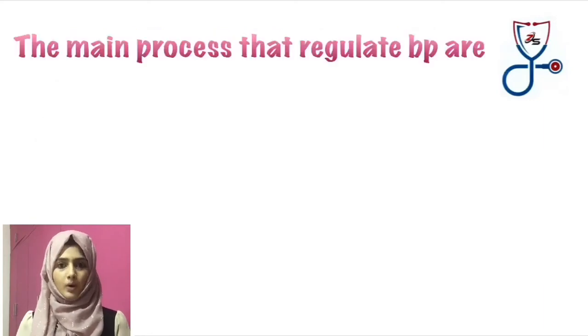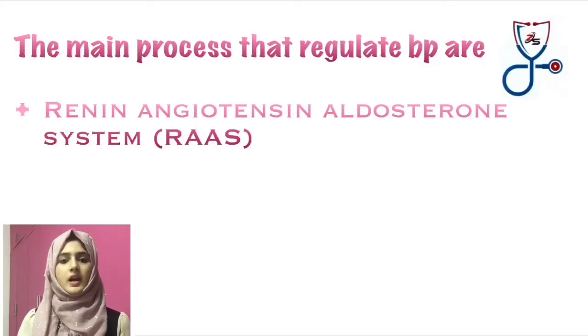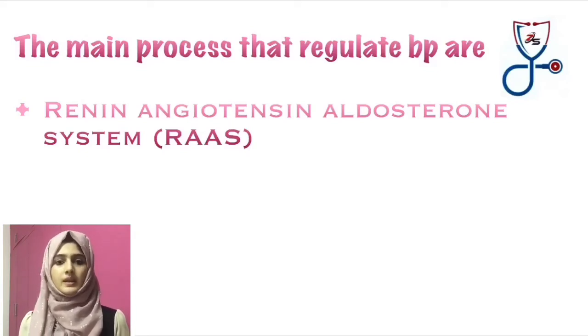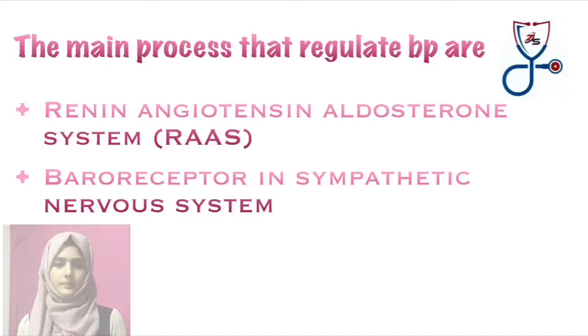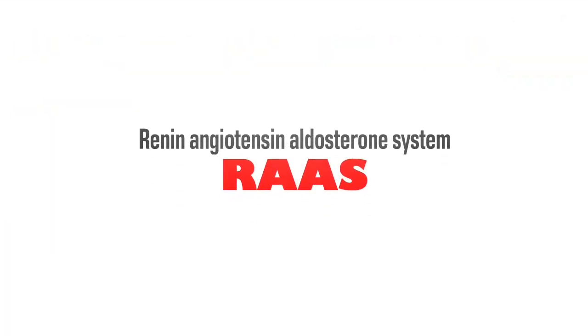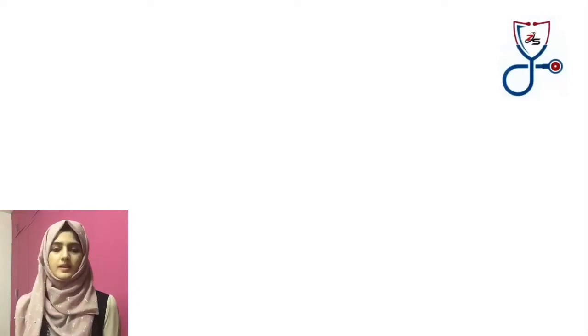Next, the main processes that regulate BP are: first one is RAS, the renin-angiotensin-aldosterone system. Next is the baroreceptors present in the sympathetic nervous system. Now let's see what happens in the RAS system.